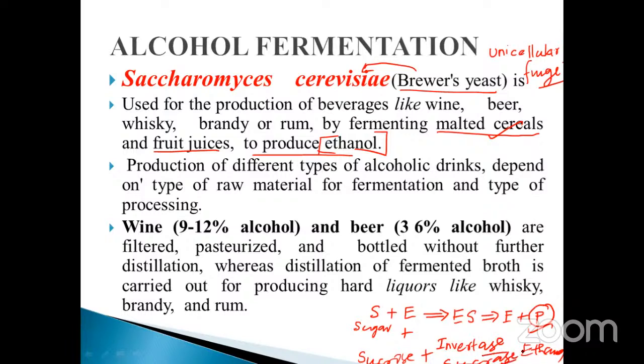The suffix -ase is for all the enzymes. This enzyme acts upon the sucrose, the disaccharide, and converts it into glucose and fructose. So just to clarify, this is very, very important. It is one of the most important equations.